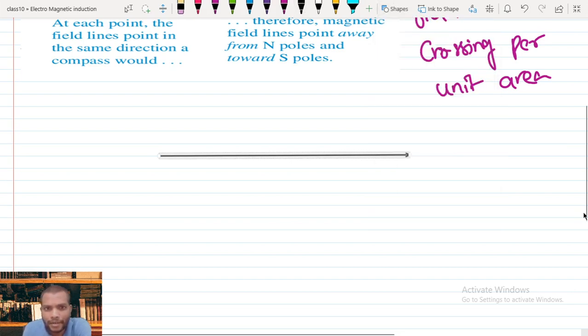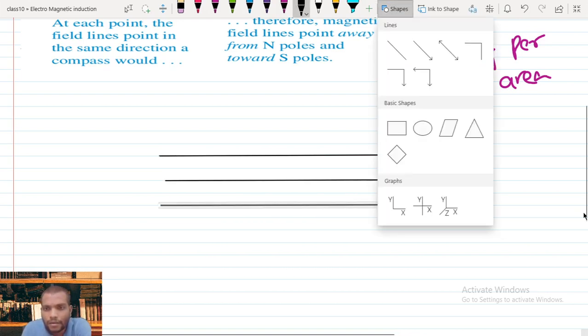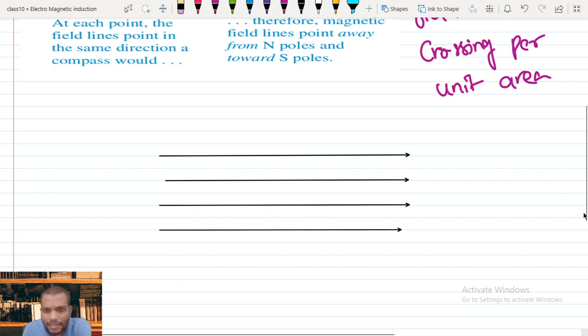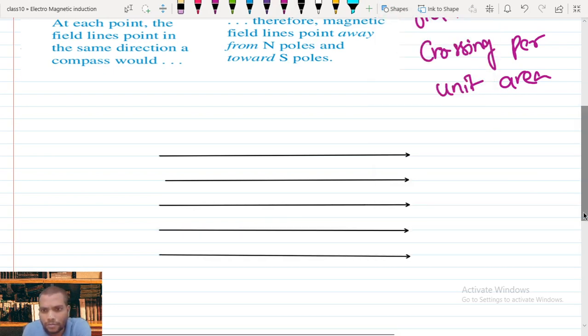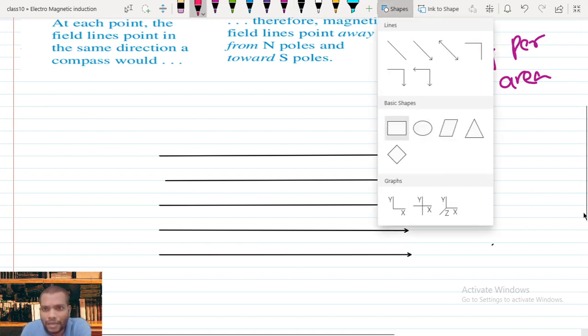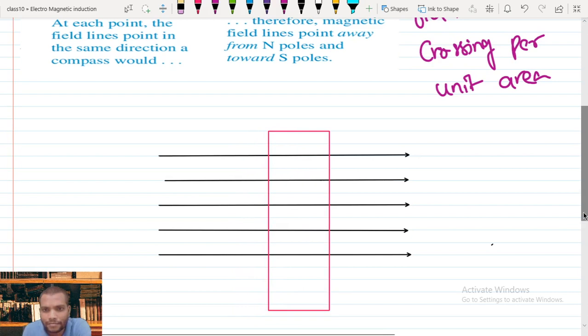If I show in a diagram, suppose I am having magnetic field lines, the direction of the magnetic field lines along the east direction. If the magnetic field lines are passing in this direction, let me take one more. Now in this magnetic field, if I consider an area, let me take this area like this.